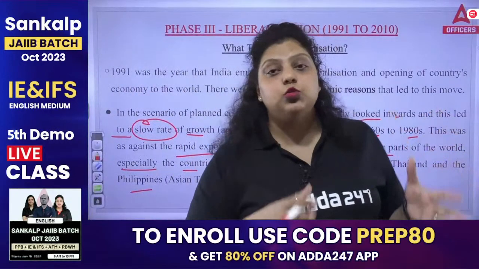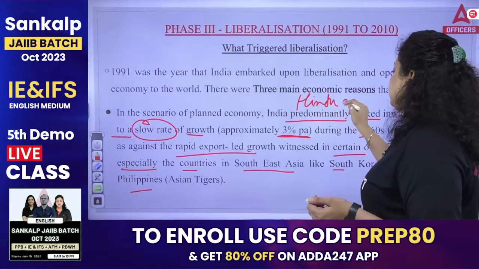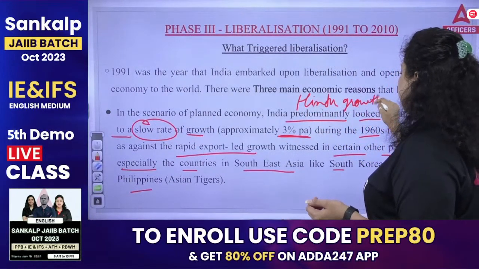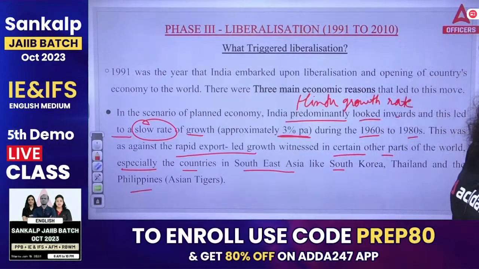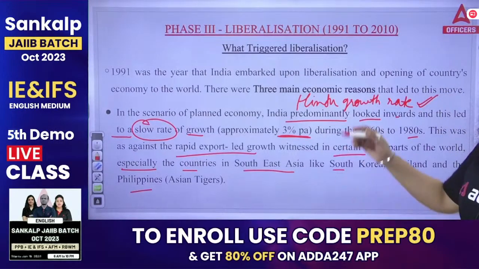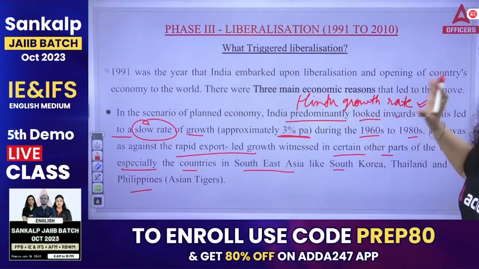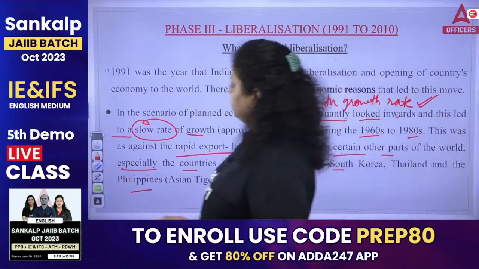India was in the situation of Hindu growth rate. Very good. It is known as Hindu growth rate. The slow growth rate of the economy, around 3% per annum, is named the Hindu growth rate. So India was facing a slow rate of growth, but the other countries had rapid export-led growth.